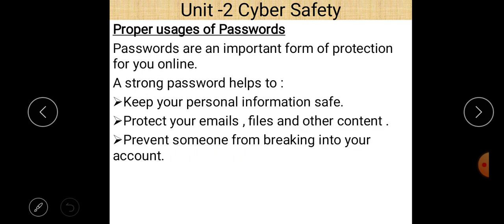Now the next topic is the proper use of passwords. How can we use our passwords, and what are the different methods for the proper use of passwords?